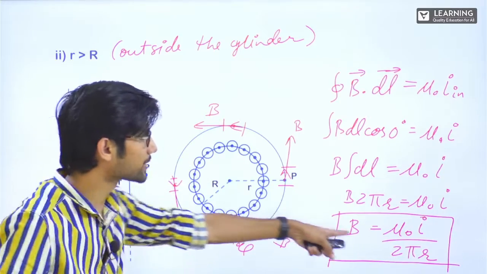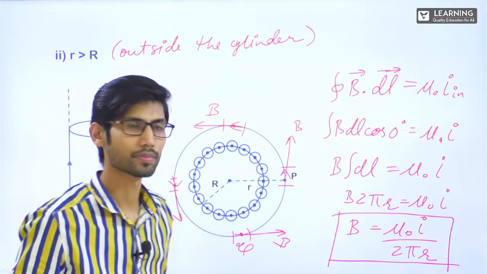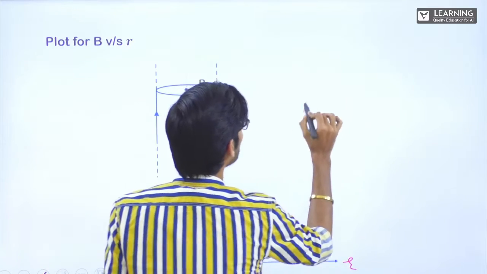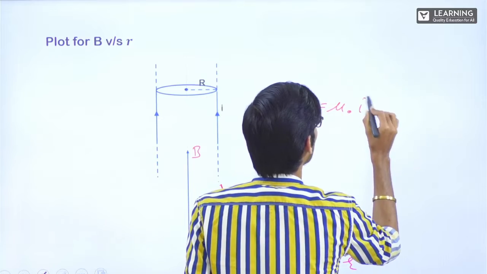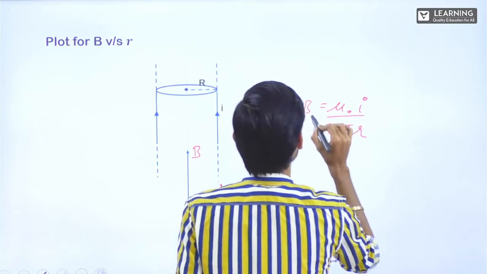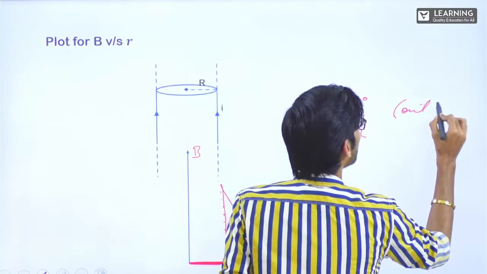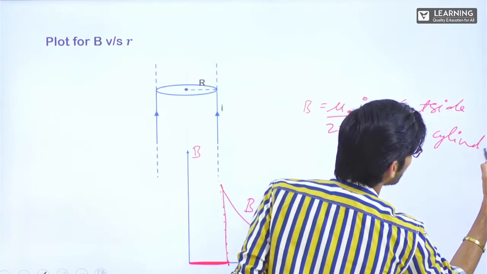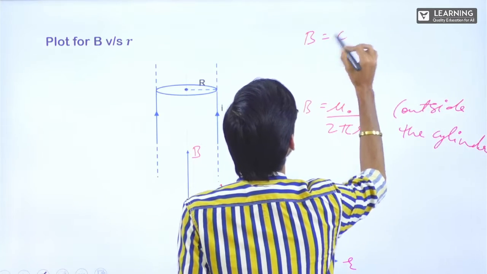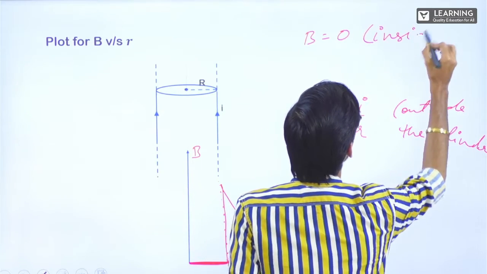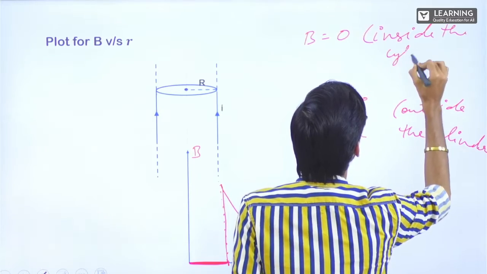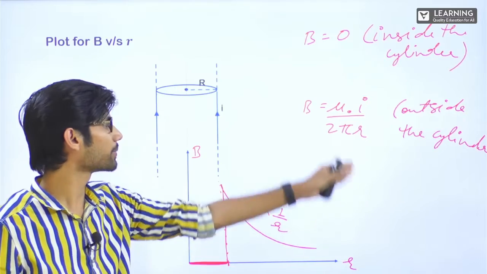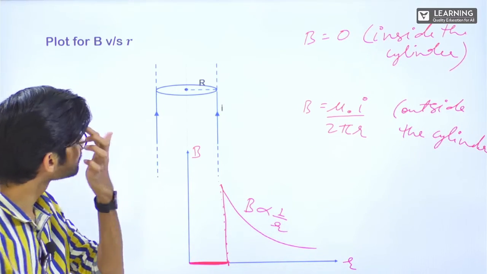See here, B is inversely proportional to R. So B is equal to mu naught I upon 2 pi R outside the cylinder. B is equal to 0 inside the cylinder. On the surface, with this R as capital R, it is mu naught I upon 2 pi capital R. Clear?